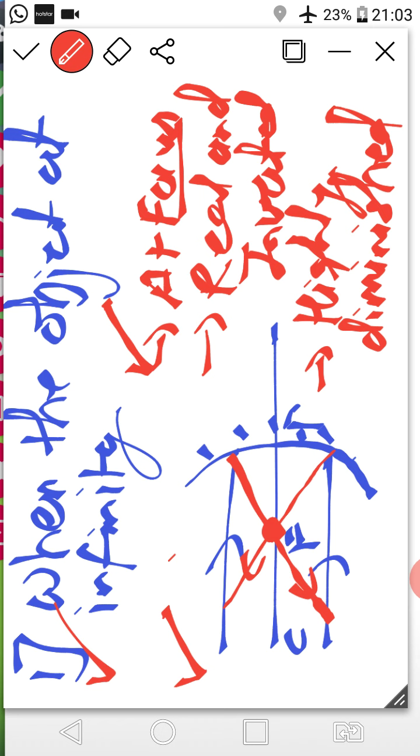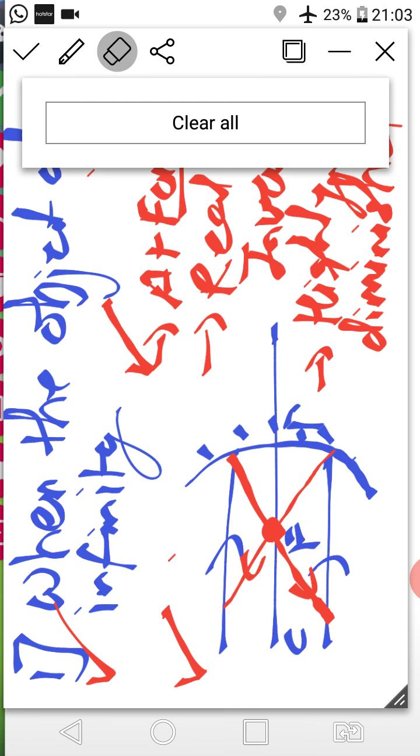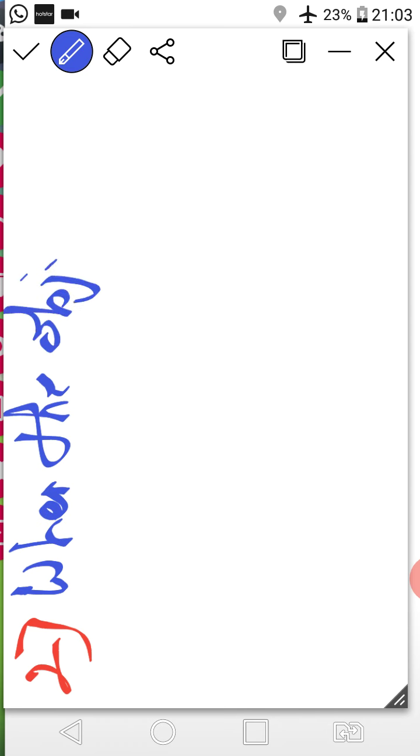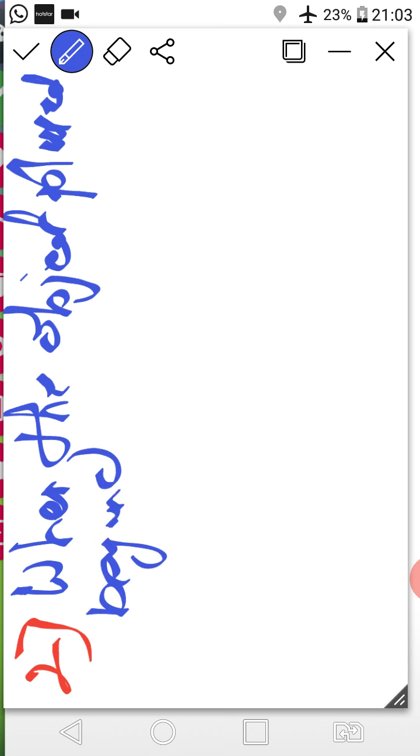So this pattern we have to follow in all methods. In total, 6 methods we will study. In that, the first method we have completed. Okay class, now we will move toward the second method. Second method: when the object is placed beyond the center of curvature. C means what? Center of curvature. You have to mention the full form, center of curvature, not like me. So we will see with the diagram.